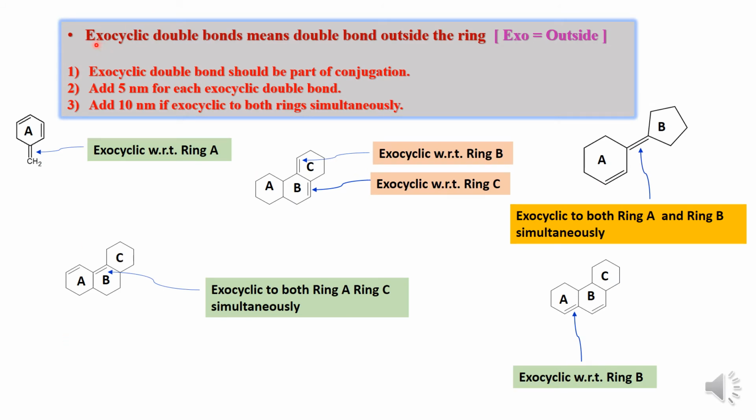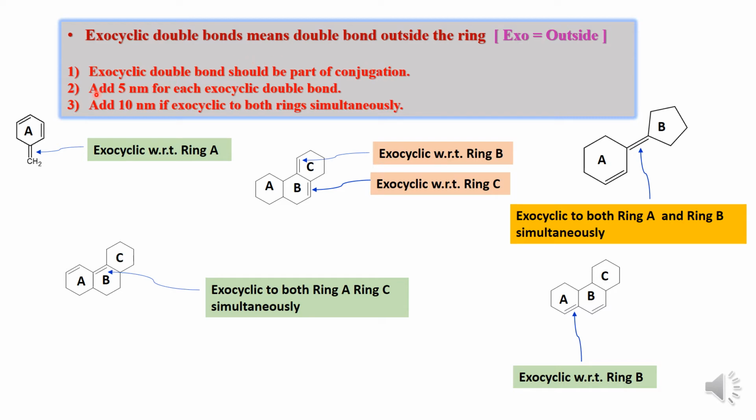The next concept is here exocyclic double bond. So exo means outside. So whenever the double bond is present outside the ring, it is called as exocyclic double bond. So exocyclic double bond should be part of conjugation. Then and only then we should consider it. If it is not a part of the conjugated system, then we should exclude the exocyclic double bond. So the first condition is that exocyclic double bond should be part of conjugation.